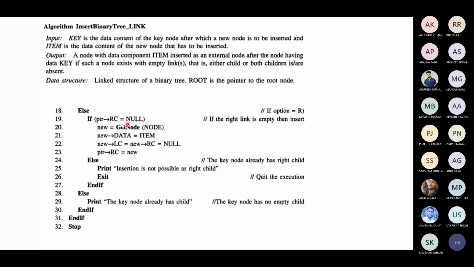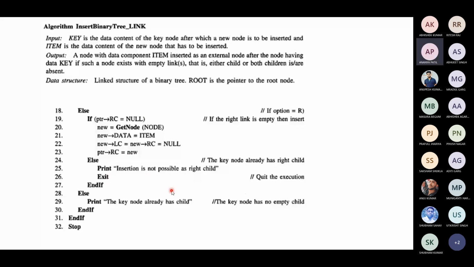Otherwise, if you want to insert at the right child, you get the node and insert the data. The new data item will be stored in the new node, the new node's left link and right link will become null, then PTR's right link will become new, because PTR is now pointing to the node that is the key element that you searched. You choose to insert in the right place of that node, so the key element's right location will become the new node. Otherwise, if this location is not available, you say that insertion is not possible as a right child.